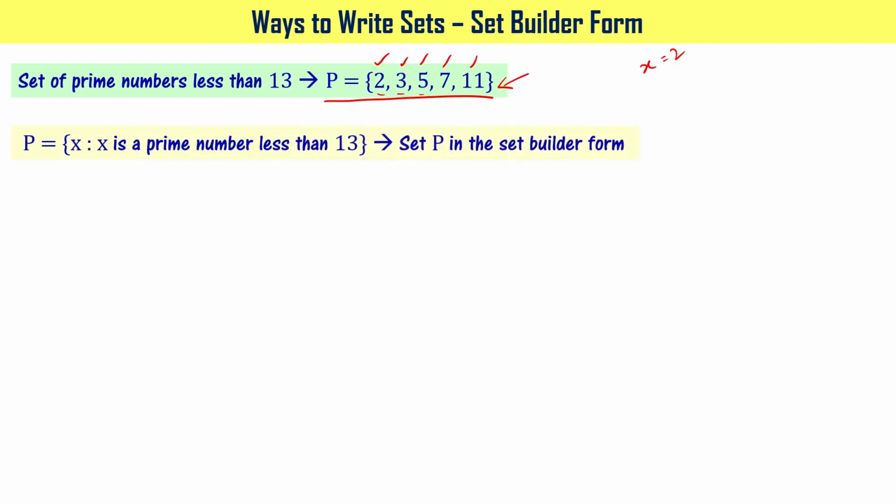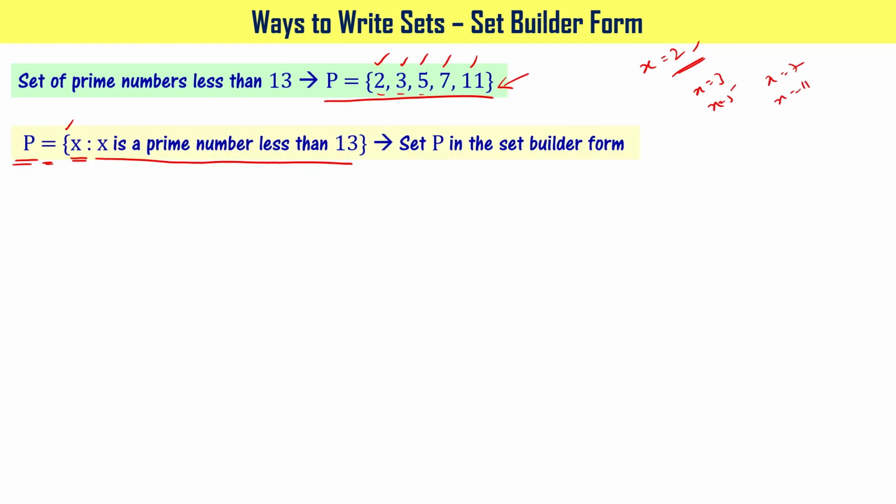So you say that P, that is the set name, is equal to, you open the curly bracket and write x colon and then say that x is a prime number less than 13, because x can be 2, x can be 3, x can be 5, x can be 7, x can be 11, right?